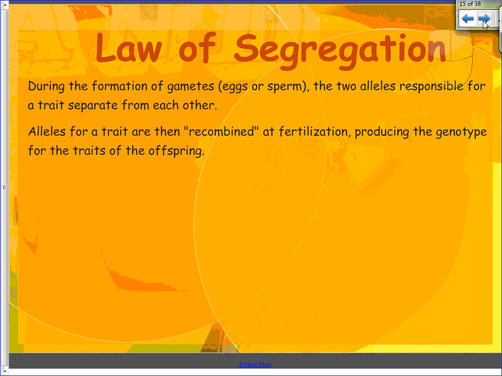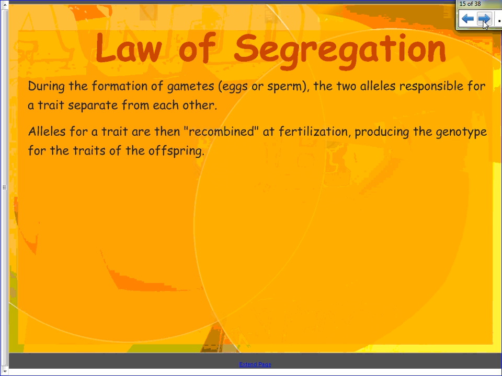The law of segregation. The law of segregation is Mendel's second law, and the law of segregation says that during the formation of gametes, which are eggs or sperm, the alleles responsible for traits separate from each other. They separate because of meiosis, if you think back to meiosis. They're then recombined at fertilization, producing the genotype for the traits of an offspring.